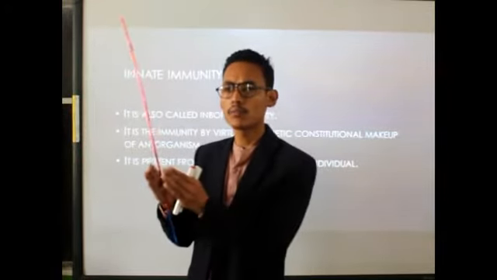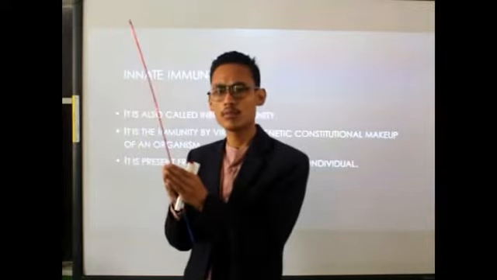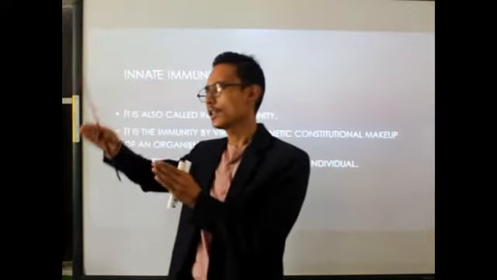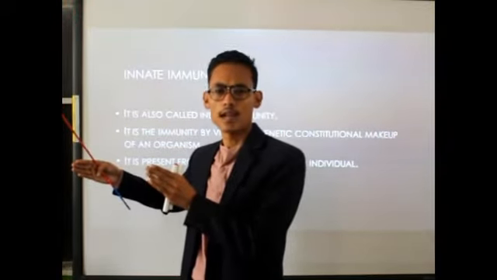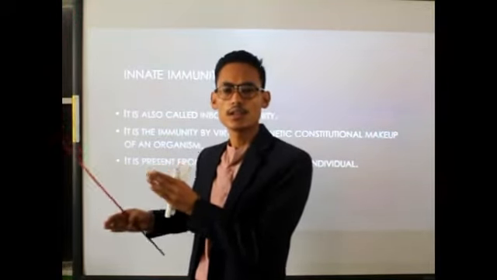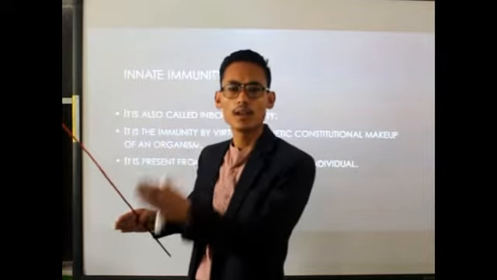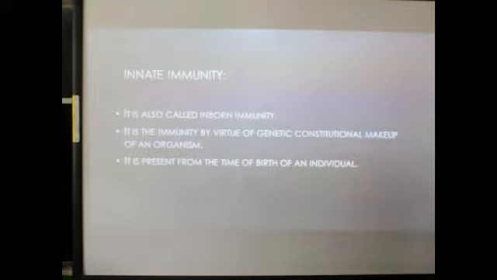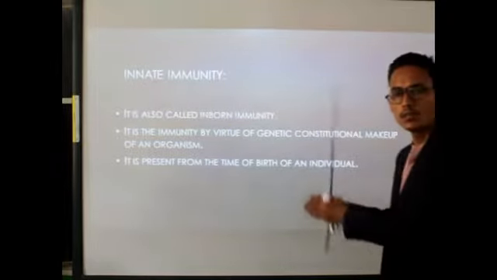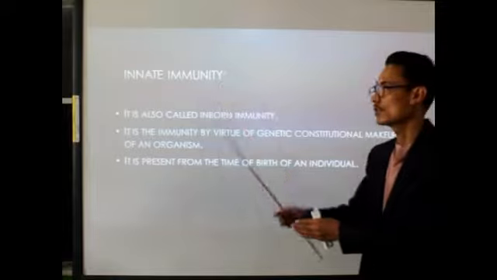And that particular composition of genes from both parents makes up the genetic composition of a developing organism, a child. So innate immunity is simply dependent on the genetic makeup of an organism. It is present from the time of birth of an individual organism, so from the time of birth only we will find innate or natural immunity.